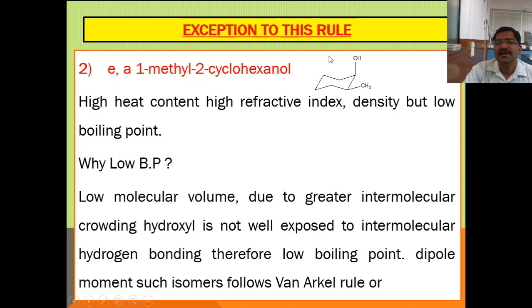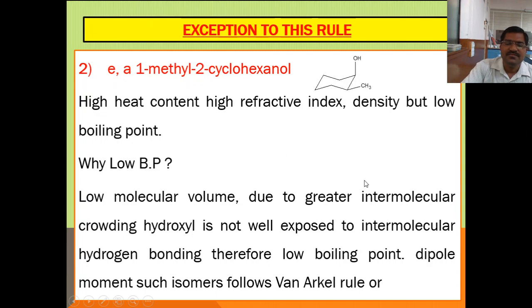Therefore, due to intramolecular hydrogen bonding, intermolecular hydrogen bonding is not possible. And we know that intramolecular hydrogen bonding means the molecules go away from each other because they are not able to form intermolecular hydrogen bonding. Therefore, intramolecular hydrogen bonding decreases the boiling point, and so the boiling point is low.